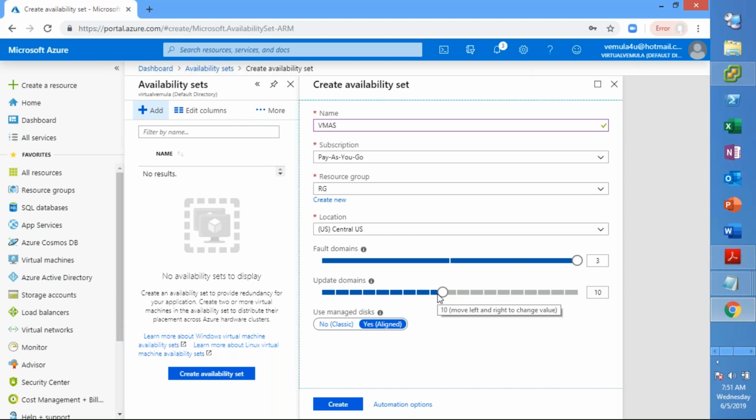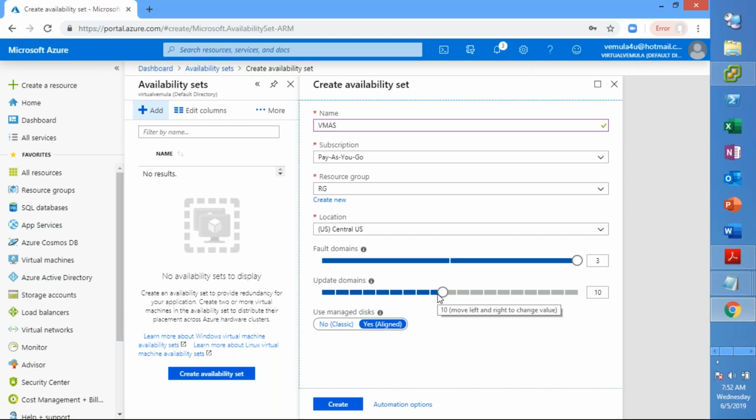Now, if you select 3 update domains, these machines will be accommodated in those 3 update domains, right? Then you identify how many VMs are available when one update domain goes down. Will it meet my availability or capacity requirements at any point of time? Those are the calculations we need to do before we select that number.